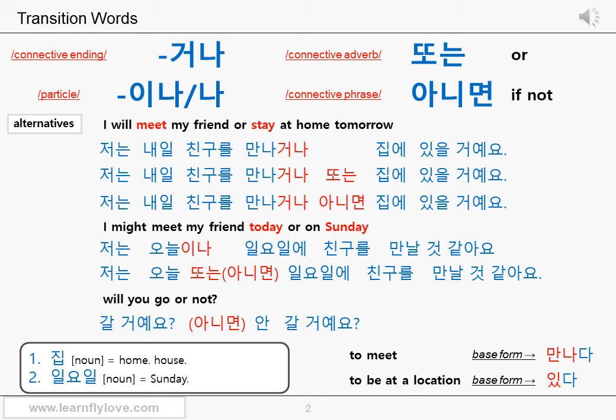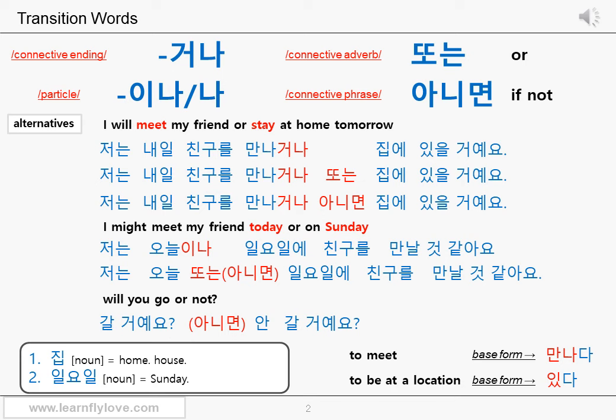갈 거예요? 아니면 안 갈 거예요? With a question like this, I would only use 아니면 because it's two obviously completely opposite choices. 아니면, which means if not, sounds perfect for this kind of questions. Maybe you might be able to use 또는. People know 또는 means or, so they can understand the sentence, but it sounds so wrong to me. 아니면 can be omitted though, in this case. 갈 거예요? 안 갈 거예요?